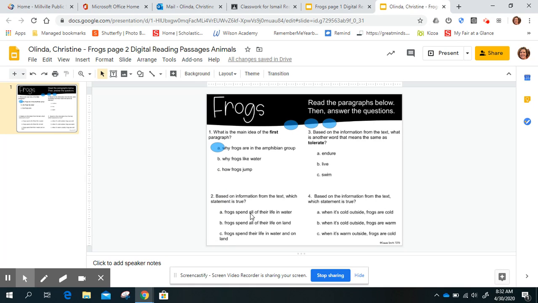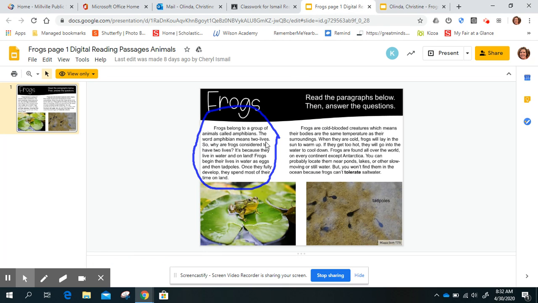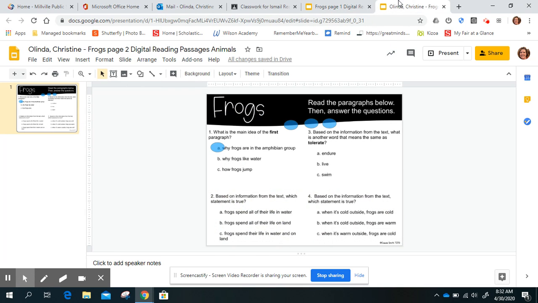Number 2, based on the information from the text, which statement is true? A, frogs spend all their life in water. B, frogs spend all their life on land. C, frogs spend their life in water and on land. I think that was again in the first paragraph. It says, it's because they live in water and on land. So it wasn't just one or the other, it was both. So we'll switch back here, and the answer that tells me they live on water and land was answer C.